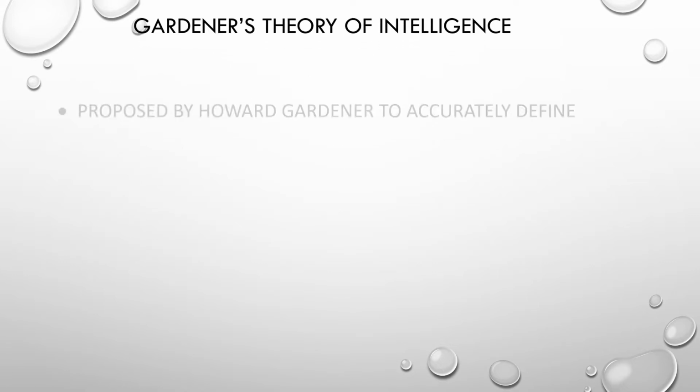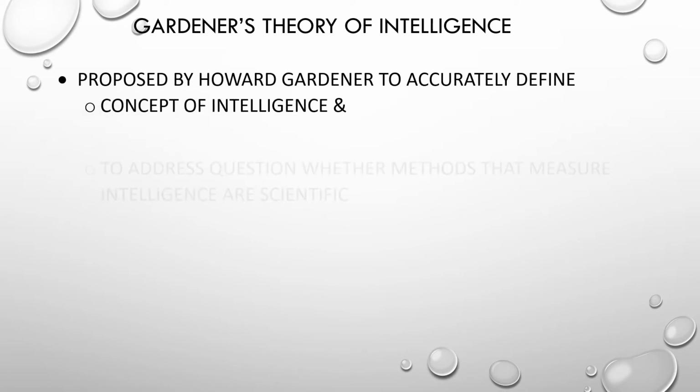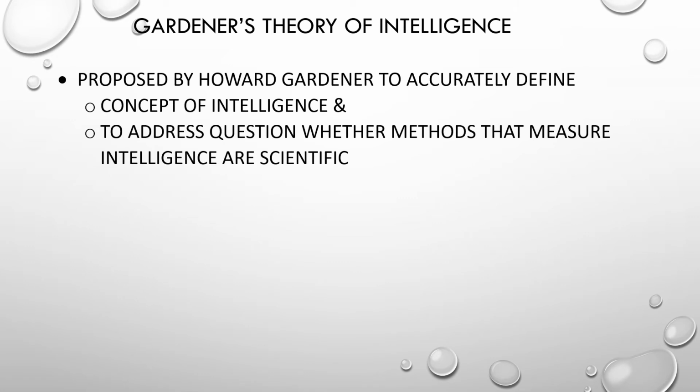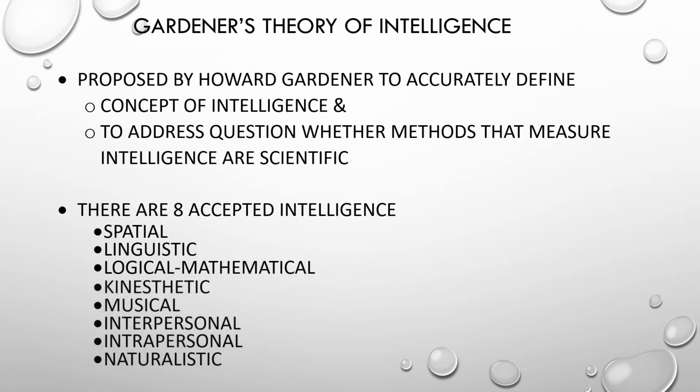Talking about Gardner's theory of intelligence, it is proposed by Howard Gardner to accurately define the concept of intelligence and to address the question of whether methods that measure intelligence are scientific or not. There are 8 accepted intelligences: spatial, linguistic, logical-mathematical, kinesthetic, musical, interpersonal, intrapersonal, naturalistic.